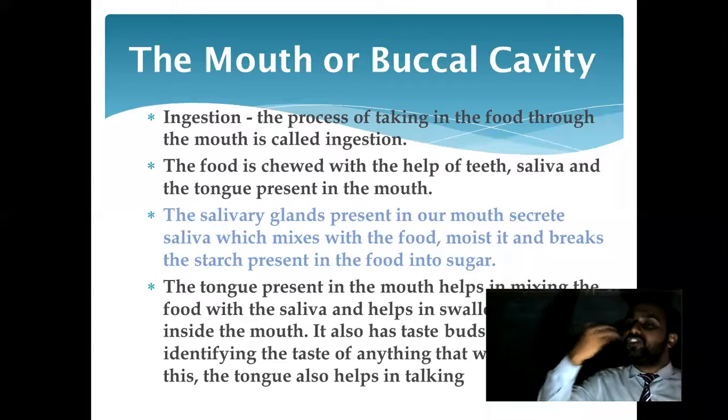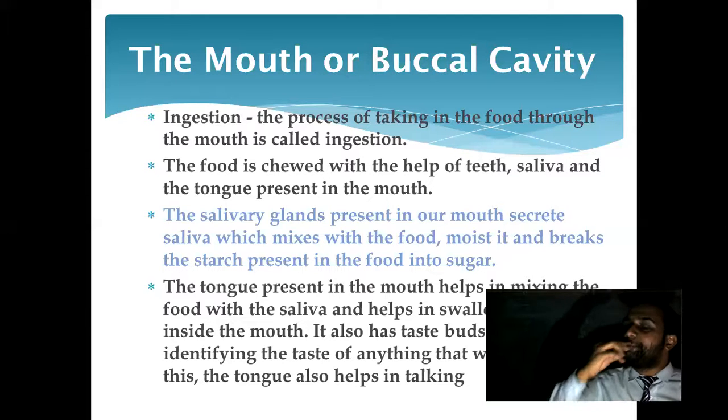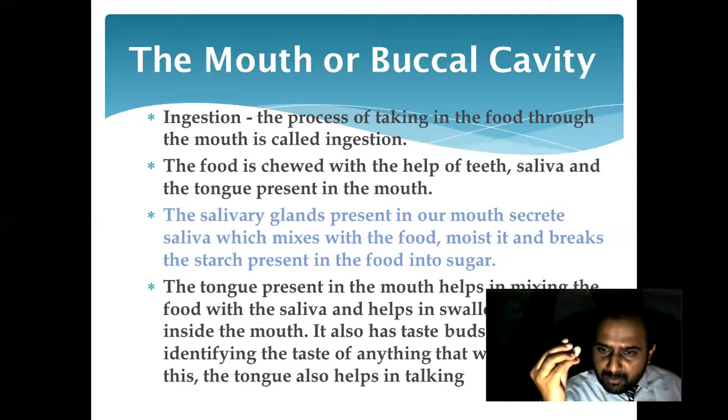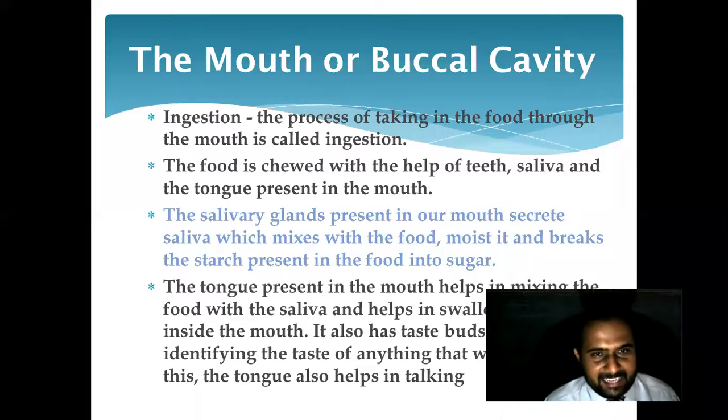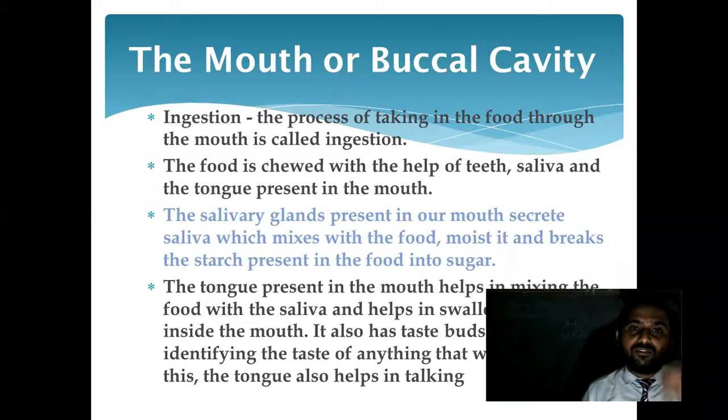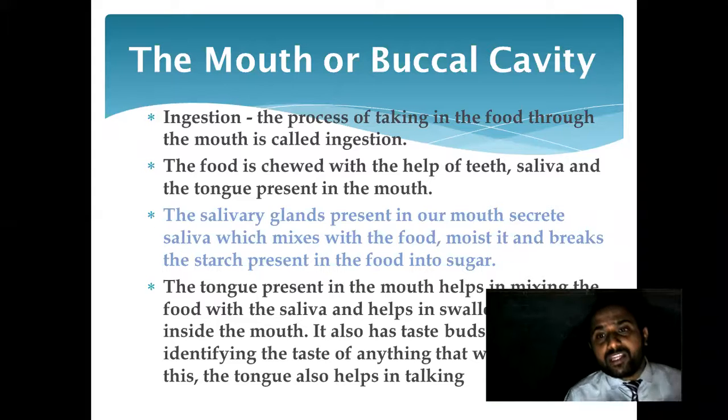So whatever food we are eating at the time of ingestion gets completely changed by the various parts of this digestive tract. Now let us see: the food we chew with the help of teeth, saliva, and the tongue present in the mouth.